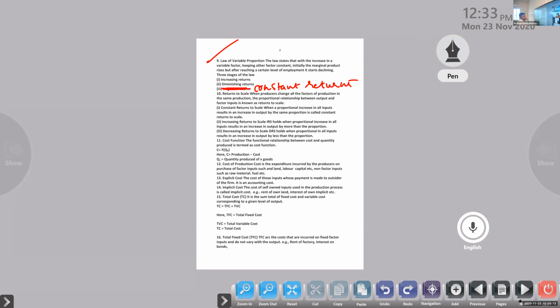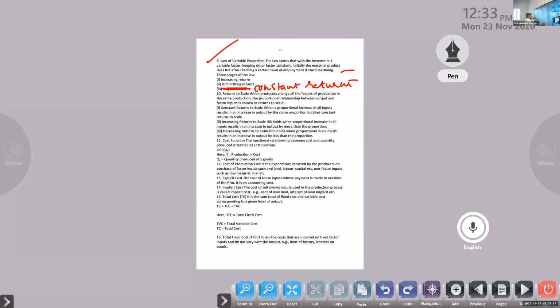Constant returns. Okay, so constant returns means the proportion of the output is almost equal to the proportion that we changed in the input. Clear or not? That is what constant returns are. The law of variable proportion states that with the increase in the variable factor, keeping other factors constant, here also we are changing one factor. Initially, the marginal product rises, but after reaching a certain level of employment, it starts declining. That's what we studied about this one.